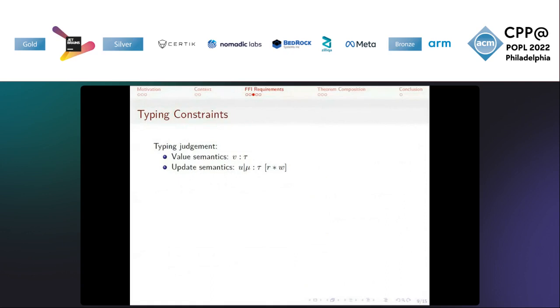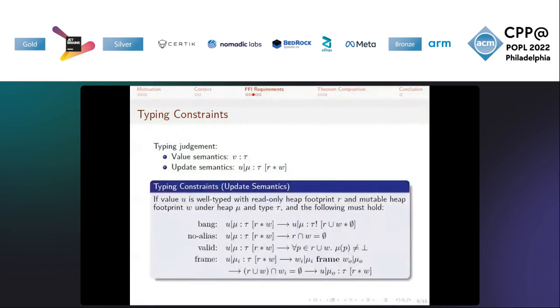While proof engineers are free to supply their own typing judgments for foreign data types, these need to satisfy several typing constraints so that they do not invalidate Cogent's uniqueness type invariant. For brevity, we only display the typing constraints for the update semantics, but similar typing constraints, where applicable, are required for the value semantics.